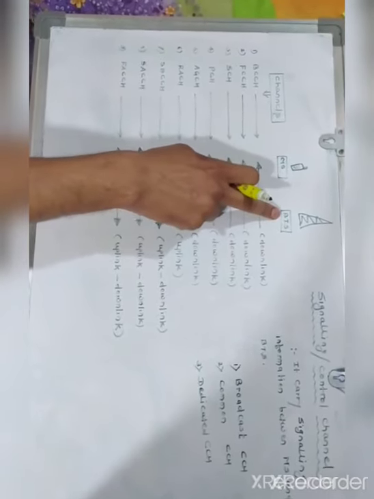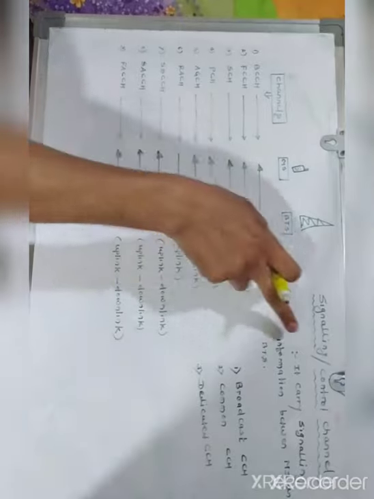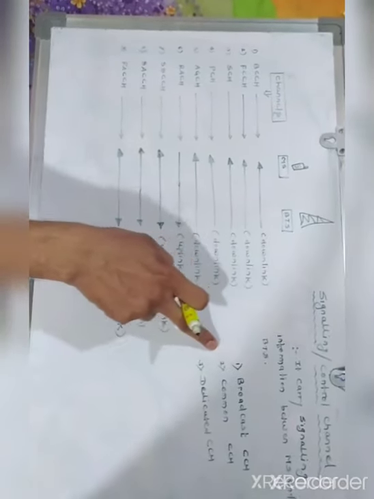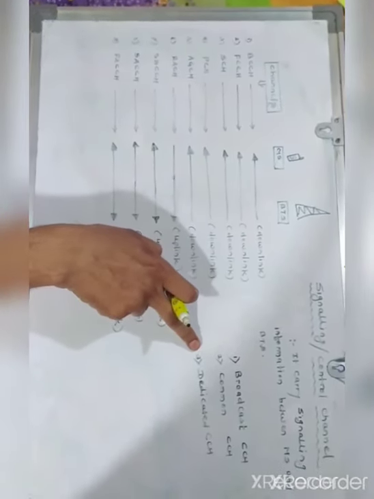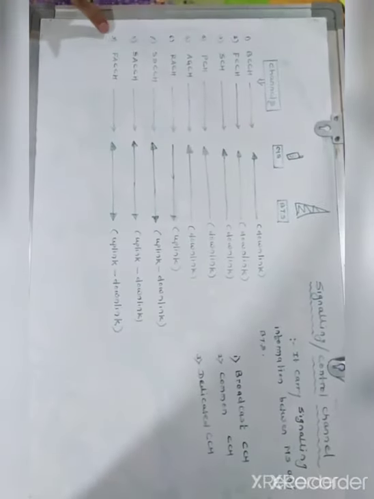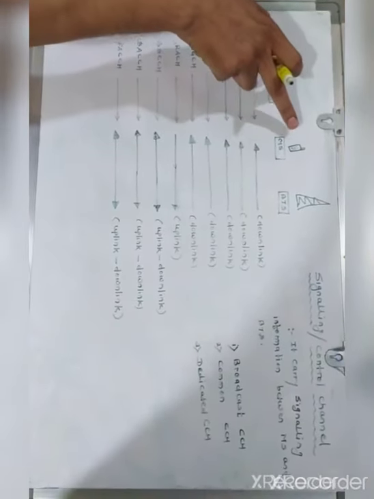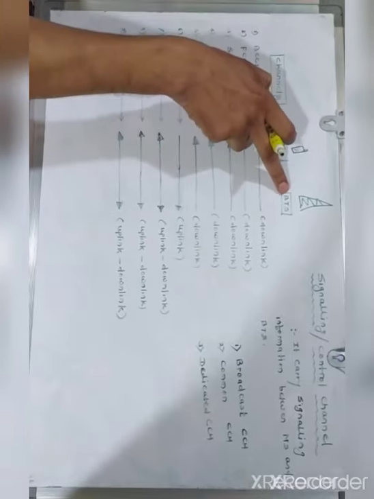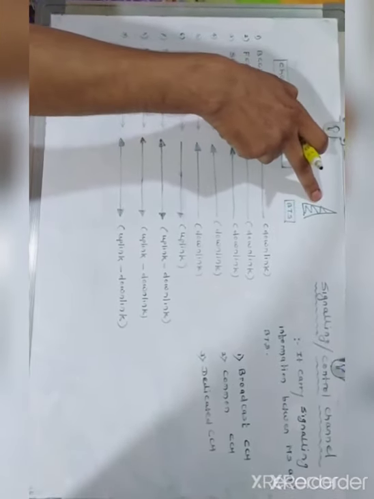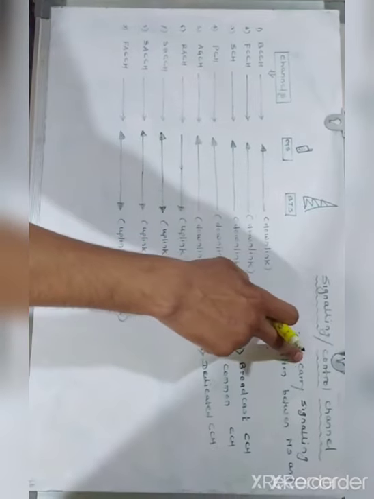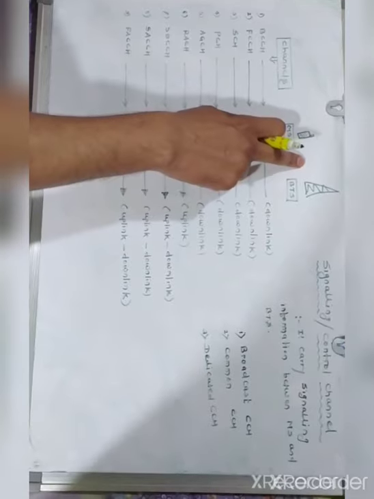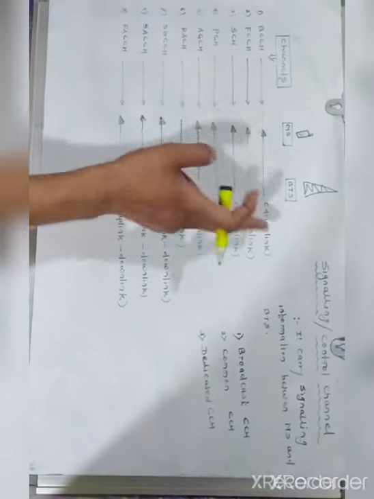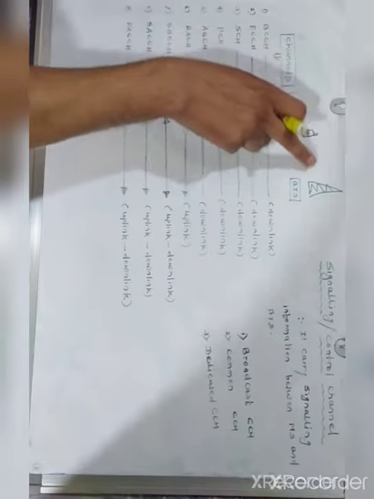Under the control channels, there are three types which I already explained in the classification: broadcast control channels, common control channels, and dedicated control channels. Suppose this is your mobile phone, the mobile station, and this is your BTS, the tower symbol. Control channels are used to set up the call, to maintain the calls and for synchronization. For all those purposes, we require these channels, right?